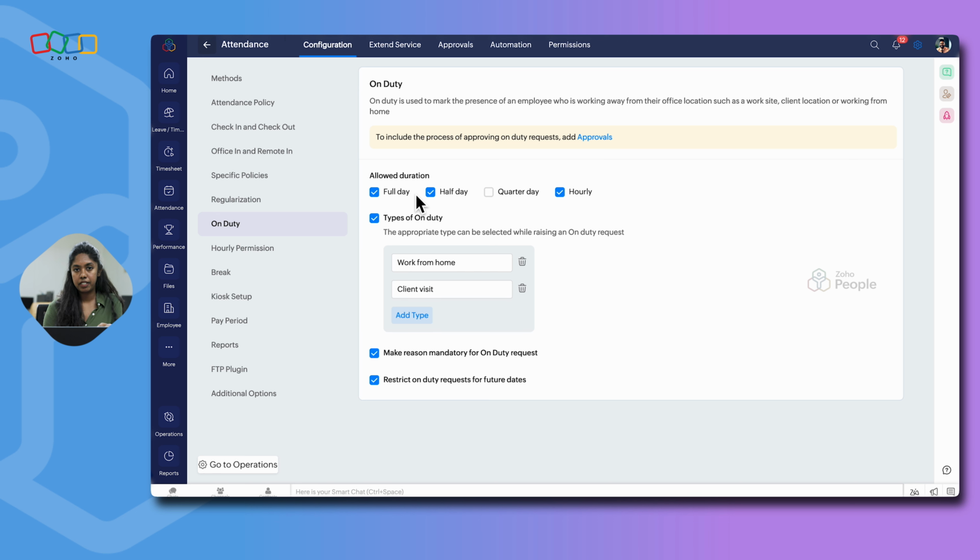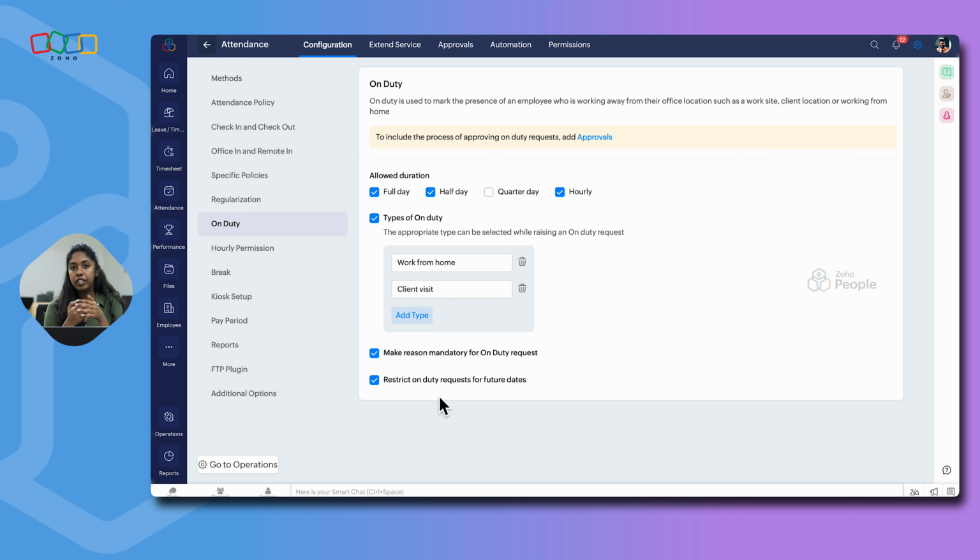And we have two more restrictions that you can have under on duty. One is making the reason mandatory, so whenever an on-duty request is submitted, the employee has to provide the reason. The next option is about restricting submission of on duty for future dates. And you can also set up an approval process for on-duty requests. So whenever on duty is submitted, it will go for approval, and only if the request is approved, it will be considered as present inside the system. This is about on duty.